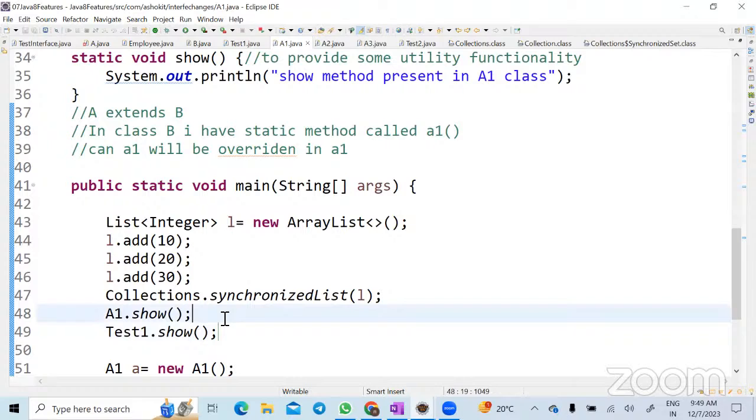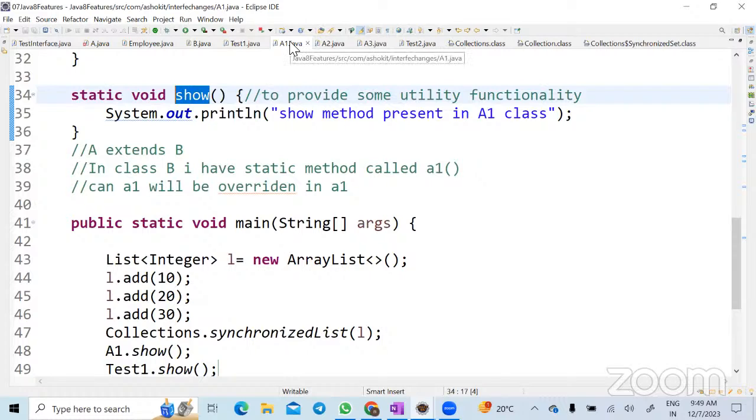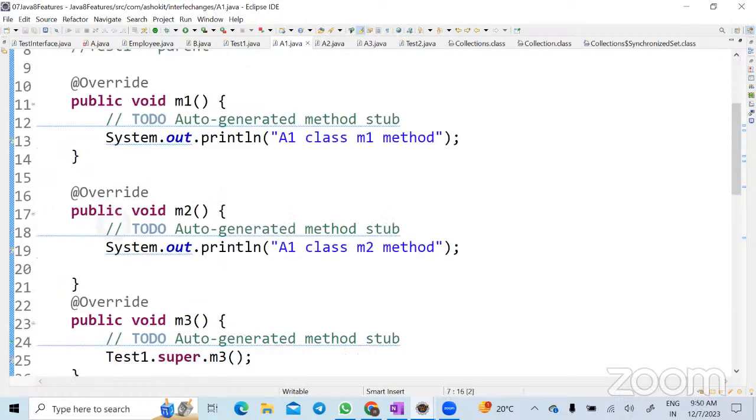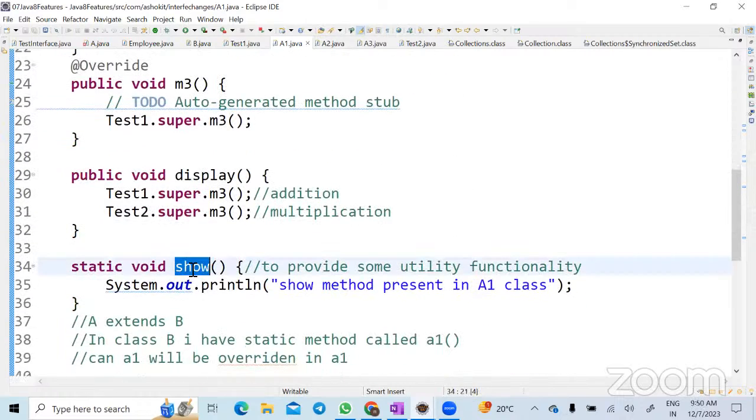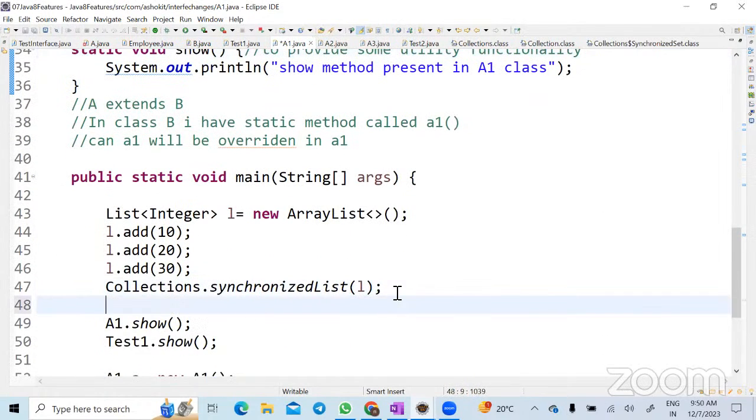So here, what is show? It's a static method present in a class, correct? A1 is a class, right? So A1 is a class and show is a method present in the A1 class. Now, how can I access a static method present in a class? What is the signature? The class name followed by the static method name, correct? Yes. So everyone knows this already.